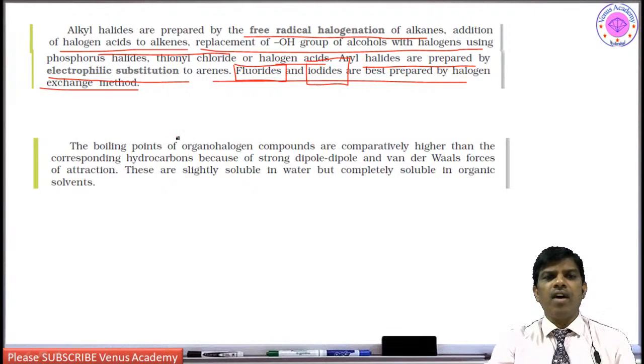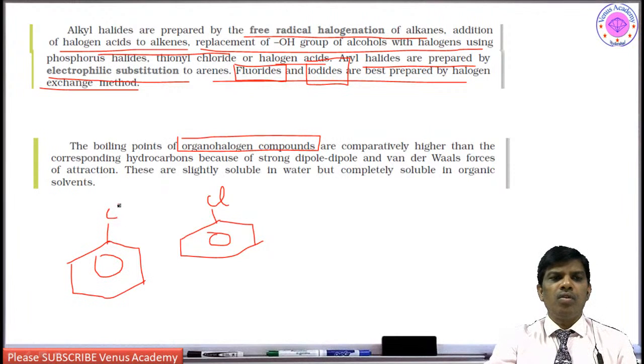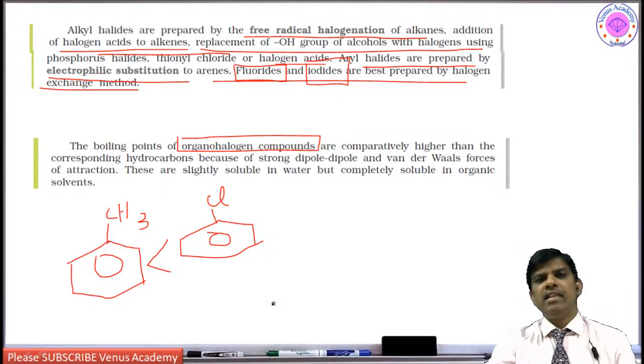The boiling points of organohalogen compounds are comparatively higher than the corresponding hydrocarbons, right? So if I take for example chlorobenzene and toluene, when you compare the boiling points, chlorobenzene has a greater boiling point than toluene.